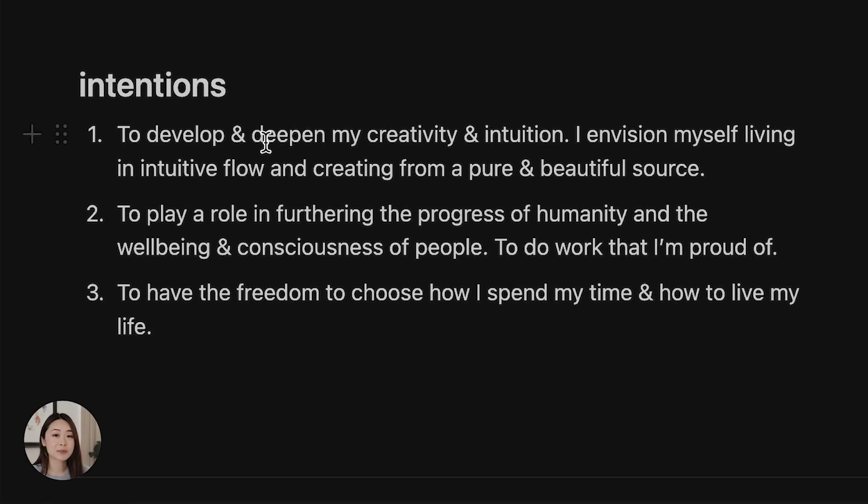Down here, I wrote some intentions that I want to focus on, and these can switch in and out, but currently these are the three main intentions that I have for living my life as a whole. The first one is to develop and deepen my creativity and intuition. The second is to play a role in furthering the progress of humanity and the well-being and consciousness of people, to do work that I'm proud of. And then the third intention is to have the freedom to choose how I spend my time and how I choose to live my life.